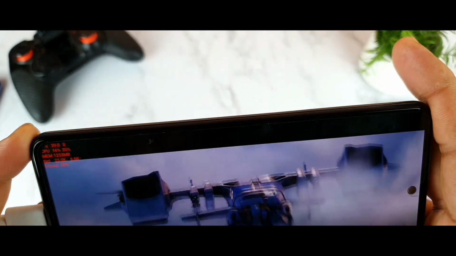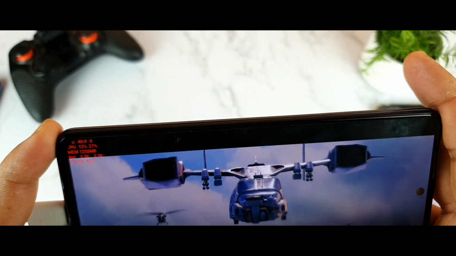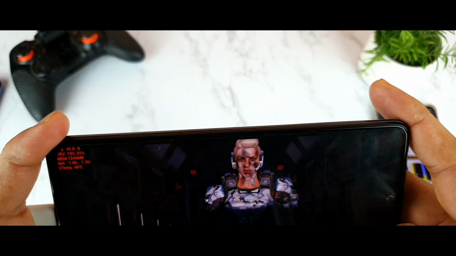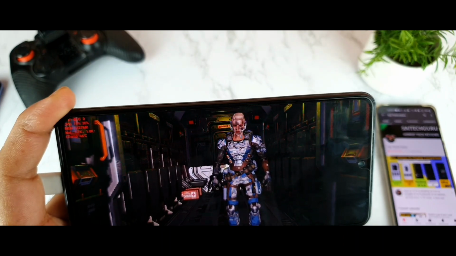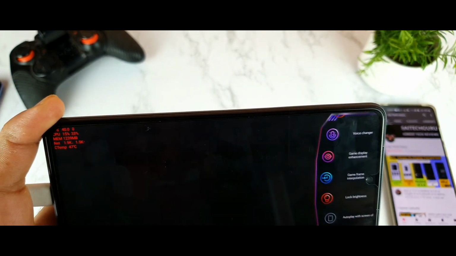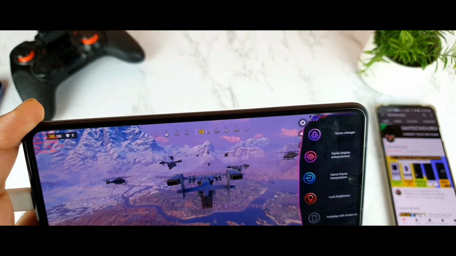So right now the FPS is locking up to 40 FPS. As you can see, it did lock exactly 40 FPS. So even if I use the game frame interpolation, the FPS count is not increasing above 40. No, it's not increasing above 40. That's the one thing you need to remember. As you can see friends, it's not going above 40 FPS. This is the third party FPS meter which I'm using, so you cannot see any changes. As you can see friends, nothing is happening here.